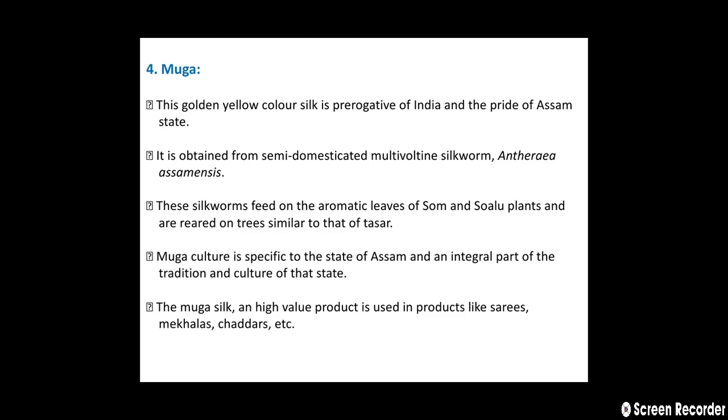It is obtained from the semi-domesticated multivoltine silkworm Antheraea assamensis, and these silkworms feed on the aromatic leaves of the som and soalu plants and are reared on trees similar to Tasar. Muga culture is specific to the state of Assam and an integral part of the tradition and culture of that state. Muga silk, a high value product, is used in products like saris, mekhlas and chadars.